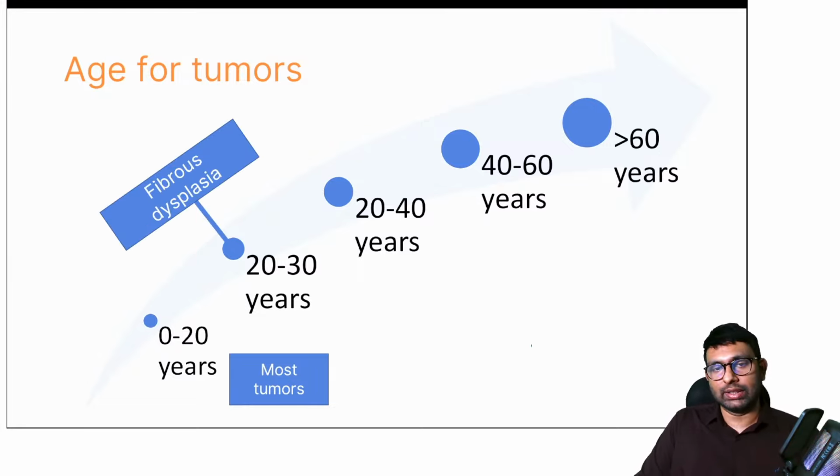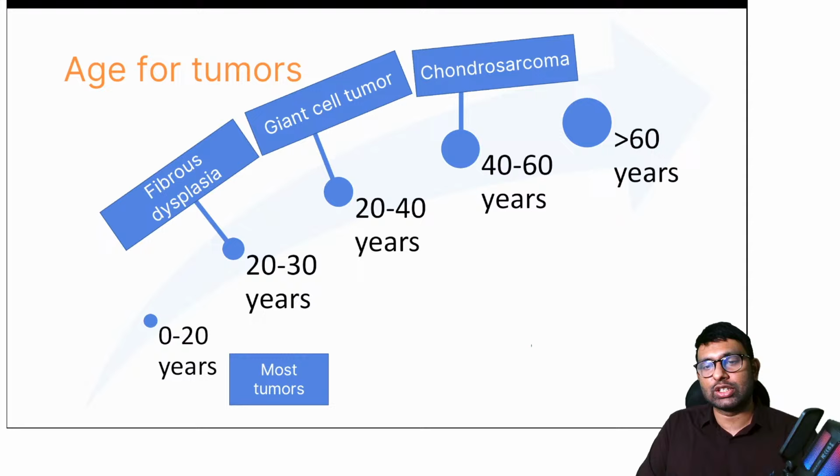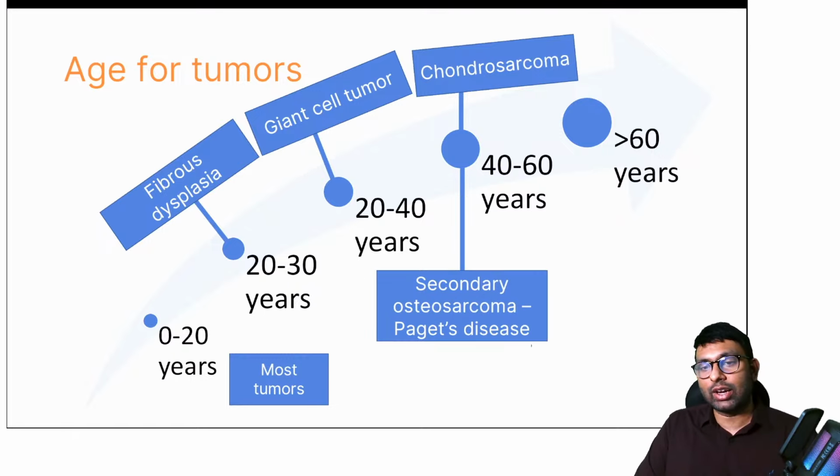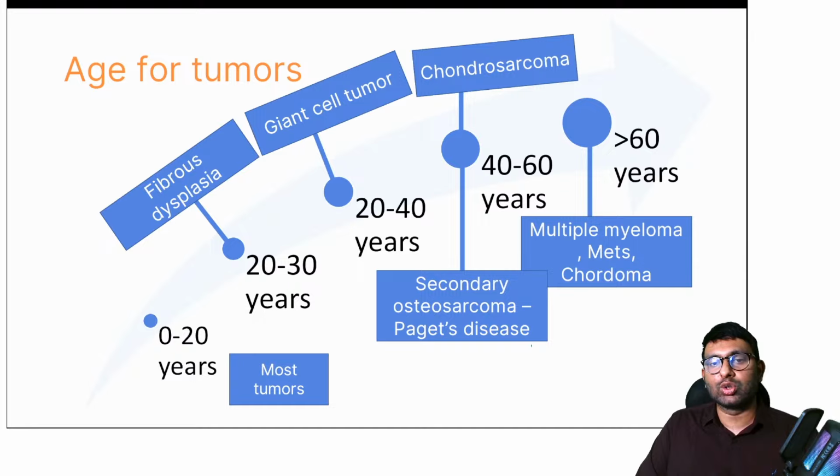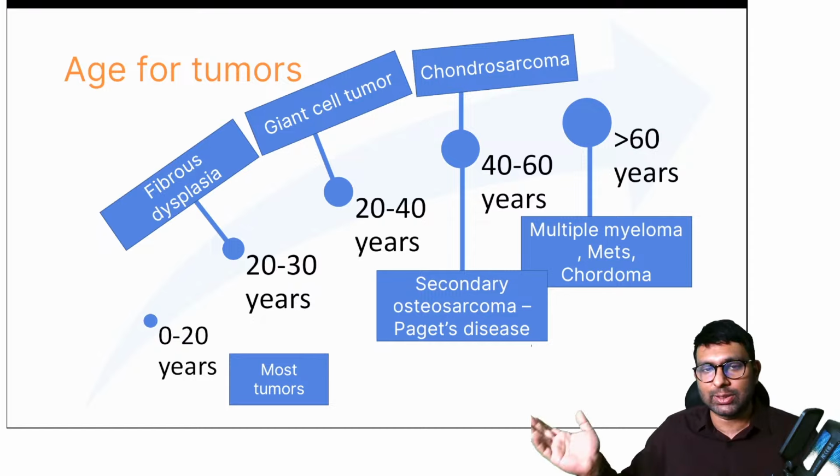mainly is fibrous dysplasia. 20 to 40, like in our option here, mainly you can think of giant cell tumor. 40 to 60 usually is chondrosarcoma or secondary osteosarcoma. Main reason can be Paget's disease, and more than 60 is usually multiple myeloma, METS or chordoma. So this is a chart that I want you to remember for age. Few tumors can be diagnosed just by age.